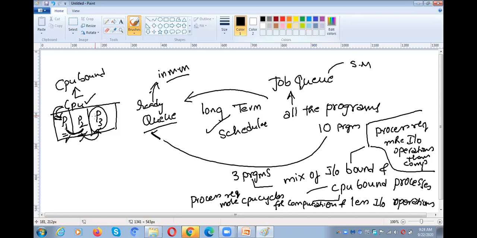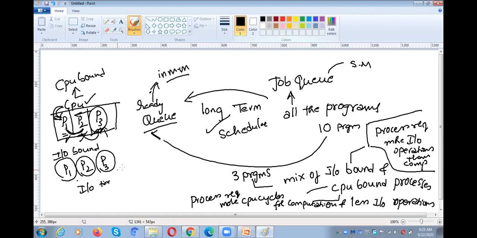So if all are CPU bound, the processes waiting in the ready queue get the CPU late. They cannot get the CPU immediately. It will take time to get the CPU, because the processes at the front of the queue get the CPU first, so P3 has to wait a long time. And the next case: if all are IO bound, that means P1 requires more IO operations, P2 also requires more IO operations, and P3 also requires more IO operations. That means all the processes in the ready queue require more IO time.